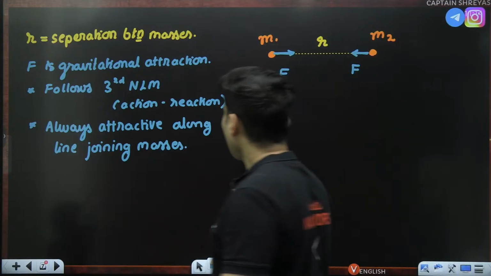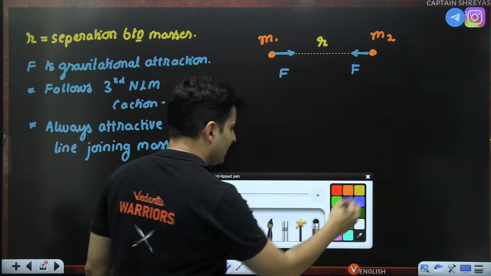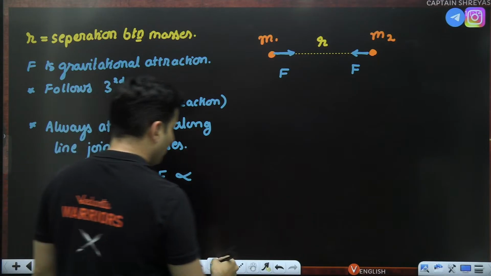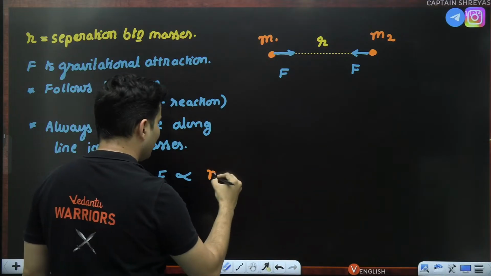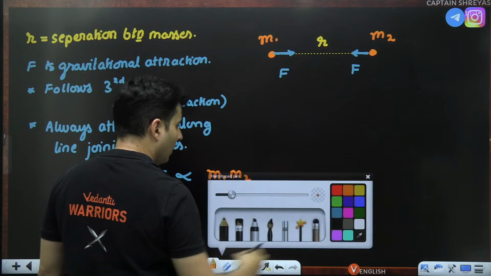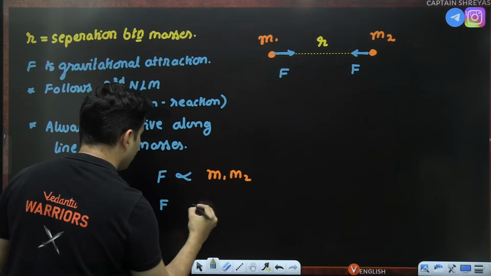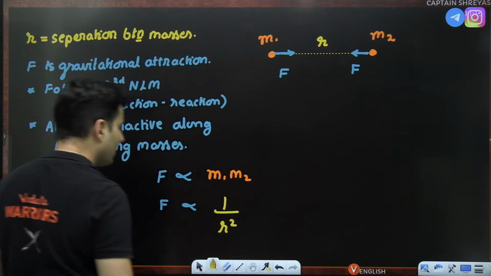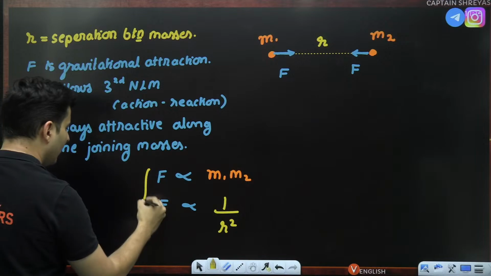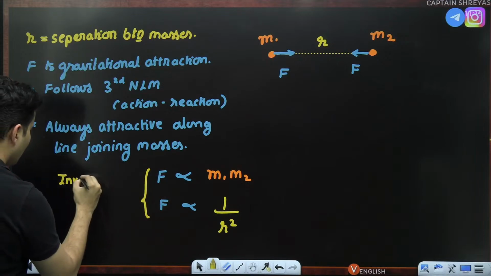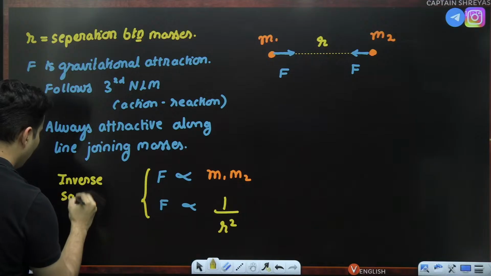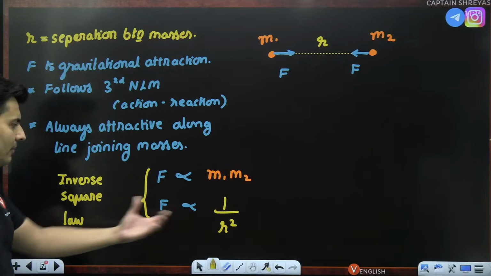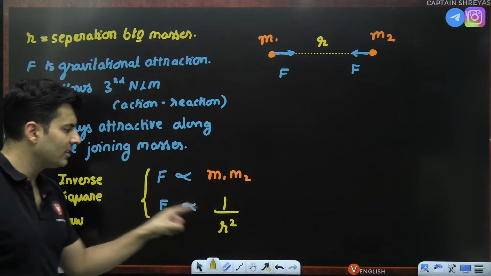Now, as per this particular law, the force was found to be proportional to the product of the masses, that means M1 and M2. Also, this force was found to be inversely proportional to the square of the distance between them. That is why it is also called the inverse square law, the law name given because it is inversely proportional to the square of the distance between them.